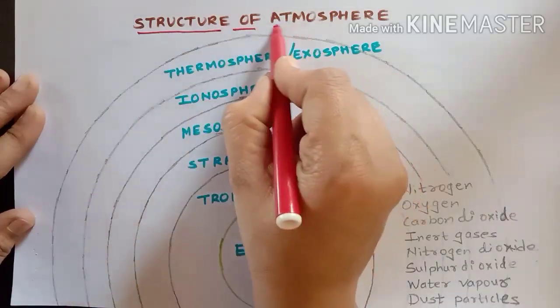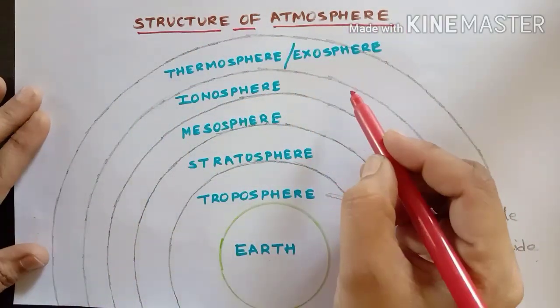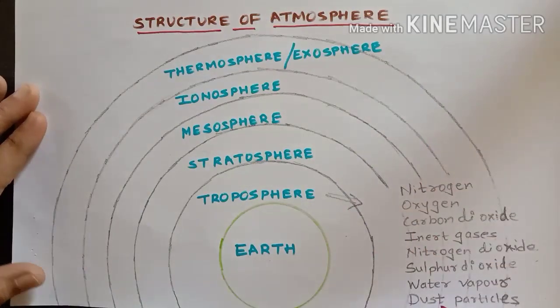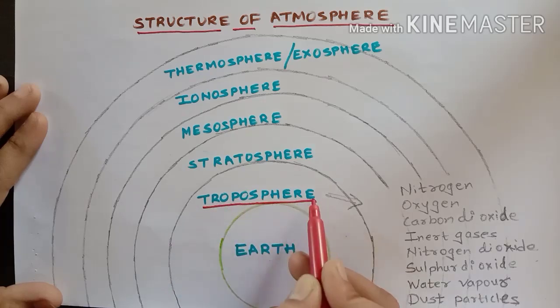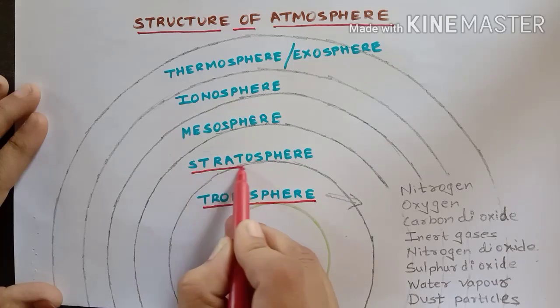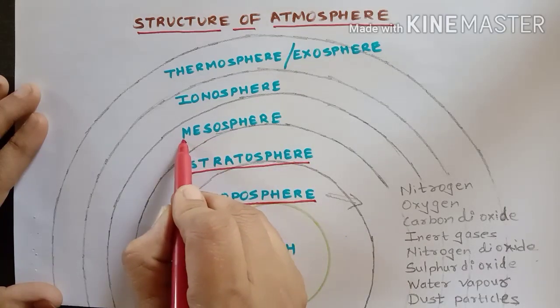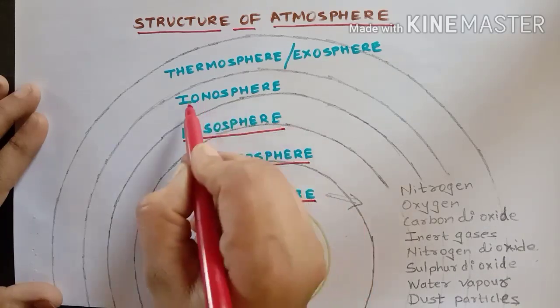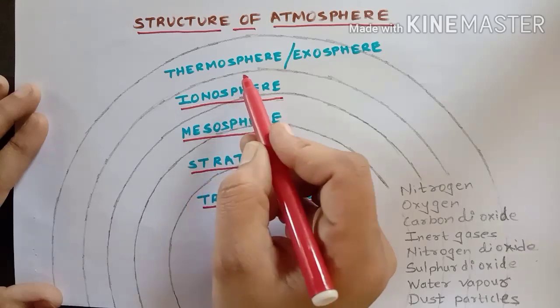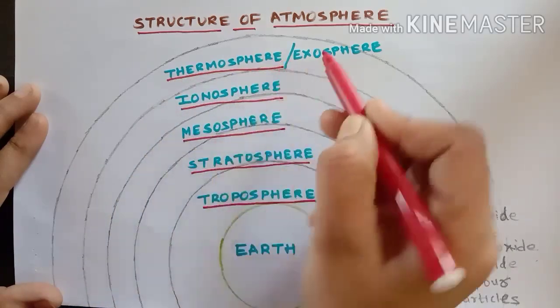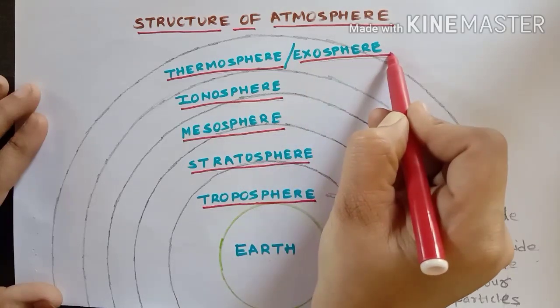Structure of atmosphere. Students, in this figure we are going to see how is the structure of atmosphere. Atmosphere is made up of 5 different layers. These layers are, first layer which is very close to the earth's surface is troposphere. The next one is stratosphere. Beyond that, mesosphere. After that, ionosphere, and the outermost layer of the atmosphere is thermosphere, or it is also called exosphere.